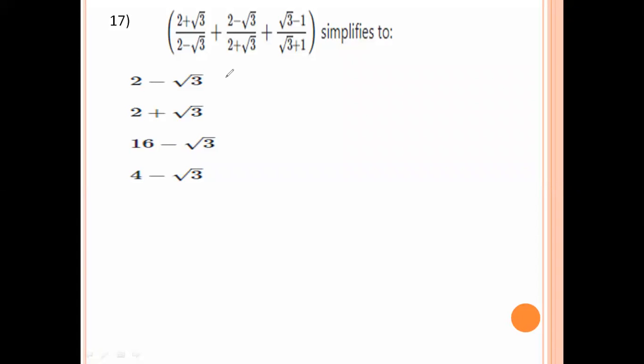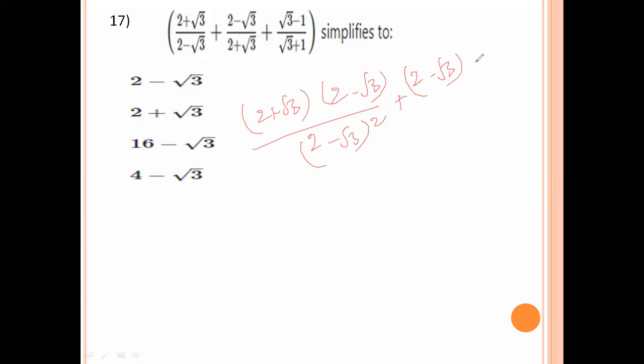(2 + √3)/(2 − √3) + (2 − √3)/(2 + √3) + (√3 − 1)/(√3 + 1) simplifies to. So here 2 plus root 3 multiplied by 2 plus root 3 divided by 2 minus root 3 into 2 plus root 3, plus 2 minus root 3 whole square divided by 2 plus root 3 into 2 minus root 3, plus root 3 minus 1 into root 3 minus 1 divided by root 3 plus 1 into root 3 minus 1.